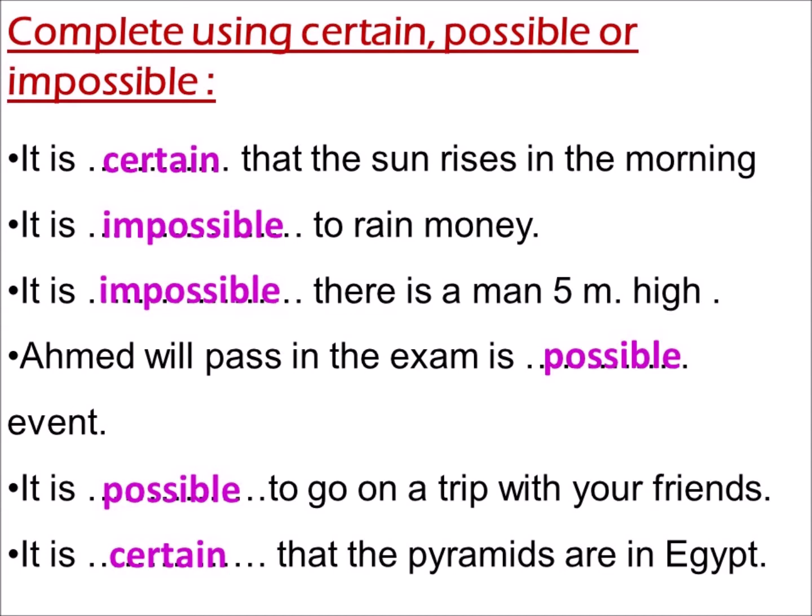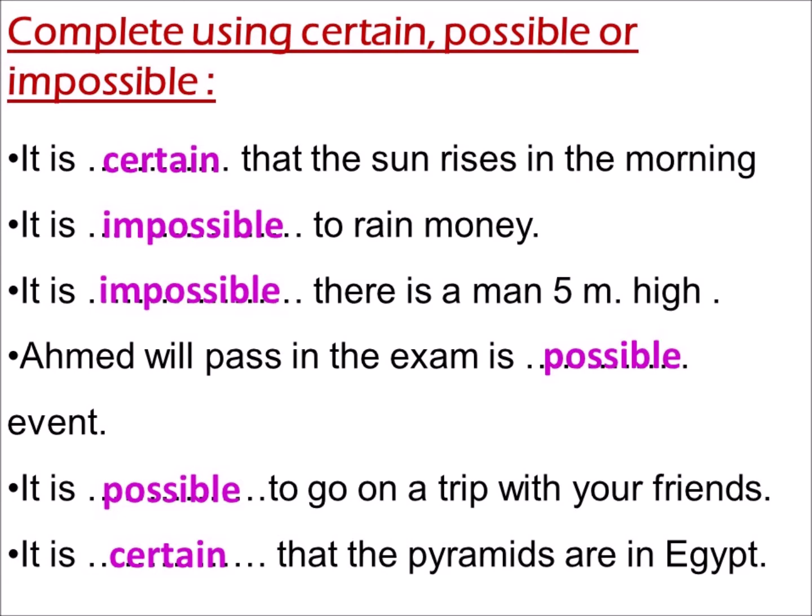Complete using certain, possible, or impossible. It is what that the sun rises in the morning? Yes, it's a certain event because this is sure to happen. It is what to rain money? This is an impossible event. It is what there is a man 5 meters high? Of course, this has never happened, so this is an impossible event.